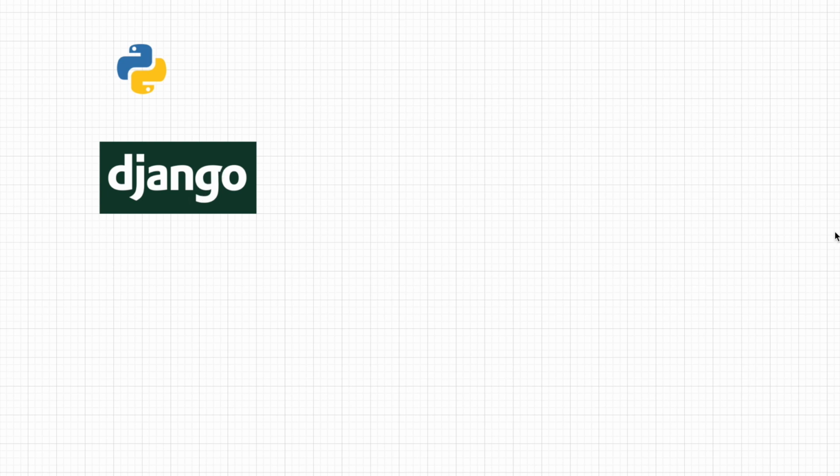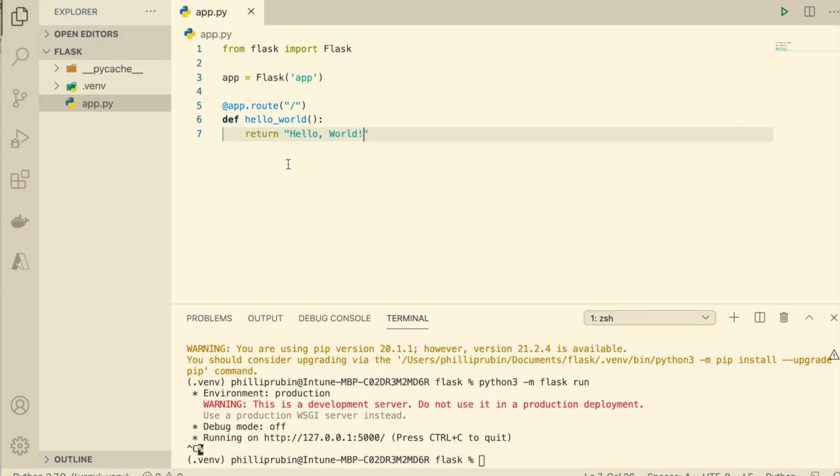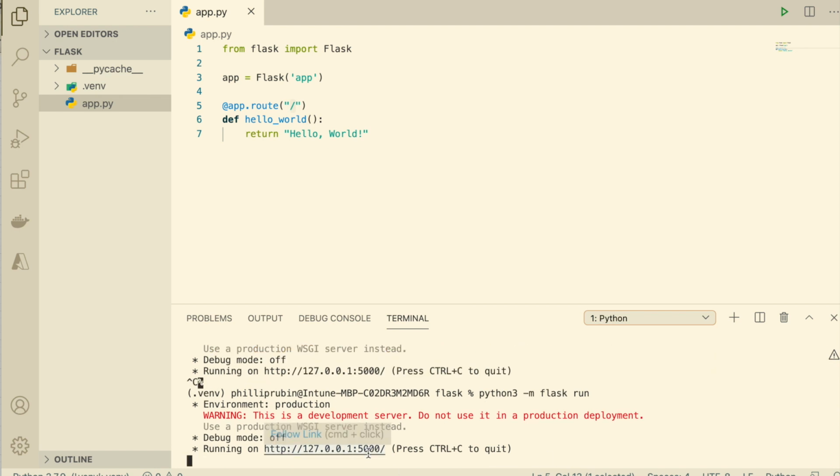And that brings us on to our next one, which is Flask. Now Flask is the second most popular backend framework for Python, and their entire thing is that they are not Django. They're the complete opposite of Django in every way. Whereas Django is very robust, it's structured, it's kind of a monolith in the way that it's set up, Flask is very lightweight, very straightforward, and you can get started with a Flask app in about 7 lines of code, if not a little bit less. This is their hello world. Basically, you send a request to the default endpoint, and then you get the response of hello world. And you can just run that using python3 -m flask run, and there you go, there's your server.